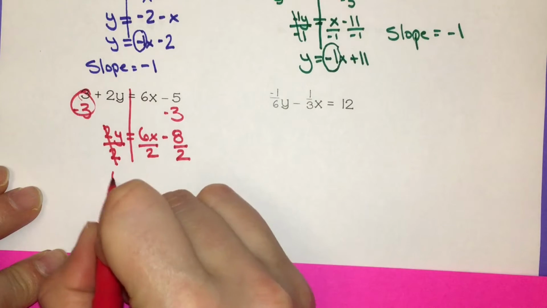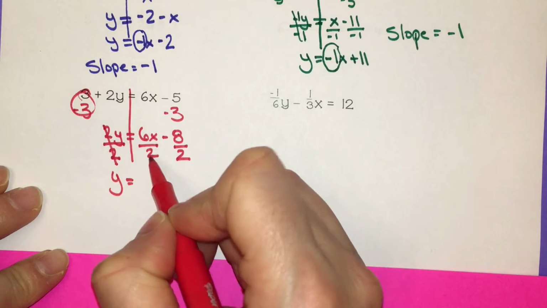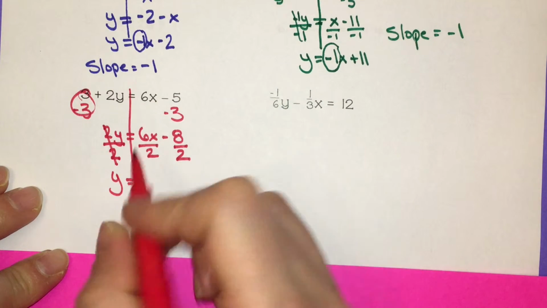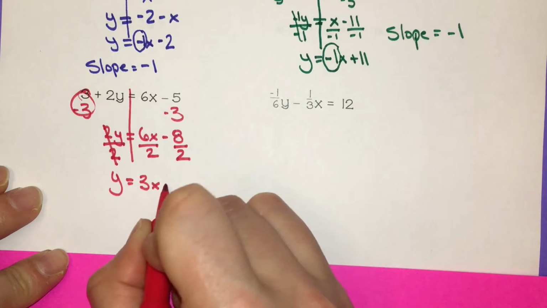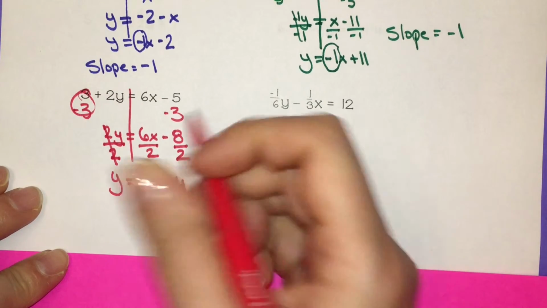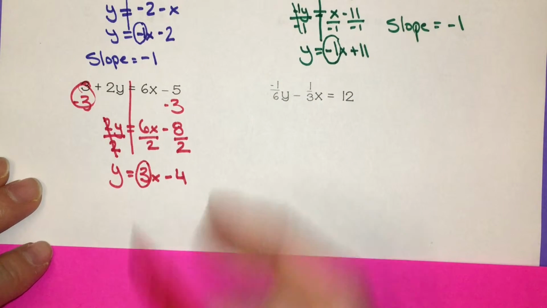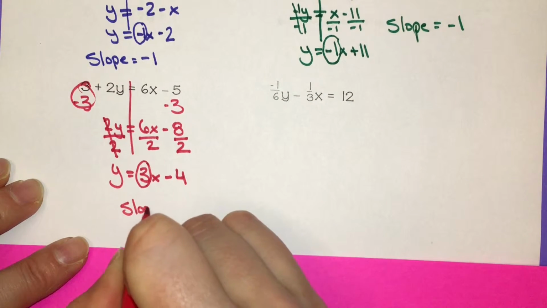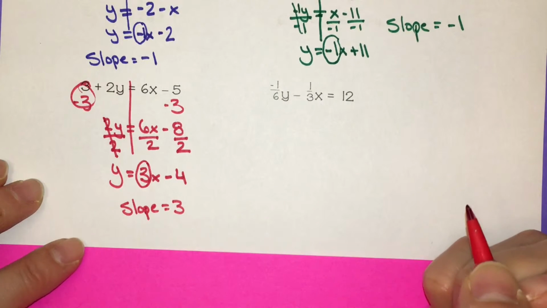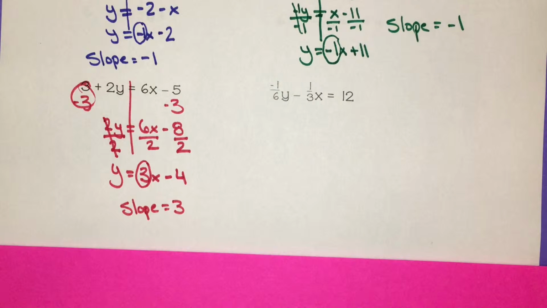2 divided by 2 is 1, so y equals 6 divided by 2 is 3, so we have 3x minus 8 divided by 2 is 4, meaning our value multiplied by x when it's in slope-intercept form is 3. So our slope is equal to 3. Let's do one more.